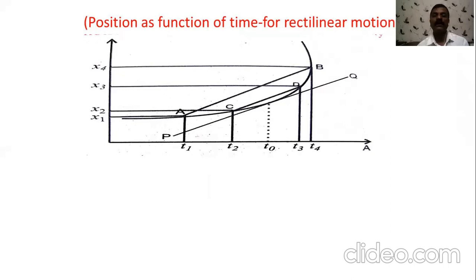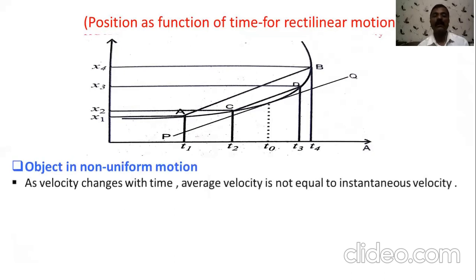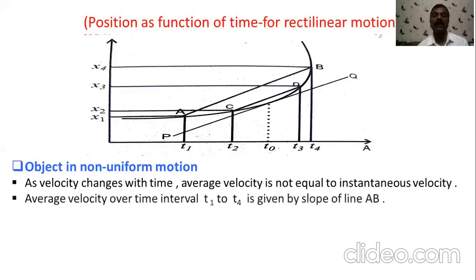Now, if you observe this graph, it is for the non-uniform motion. When an object is moving in non-uniform motion, the nature of the graph is a curve. From the graph here, velocity changes with time. So, average and instantaneous velocities are not equal.